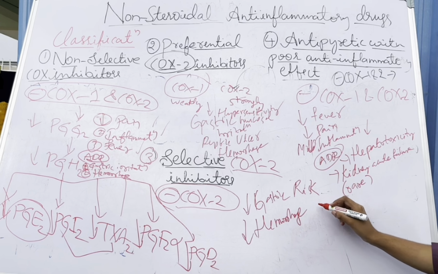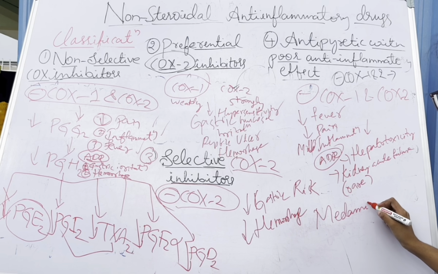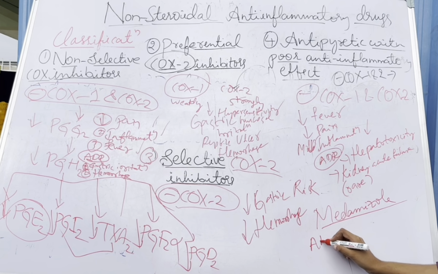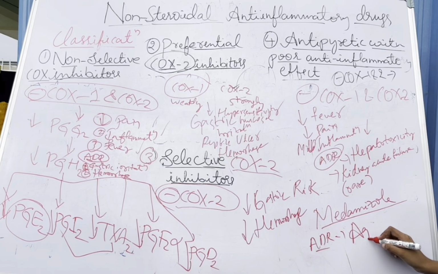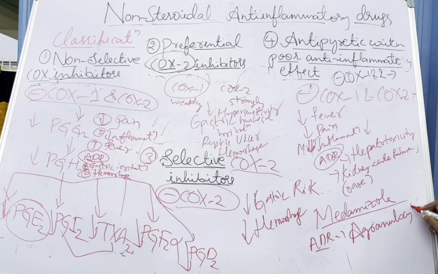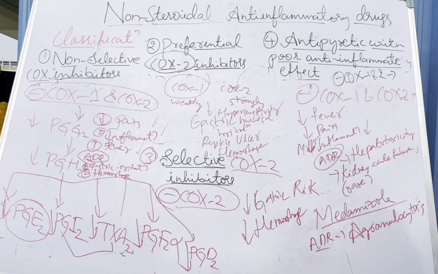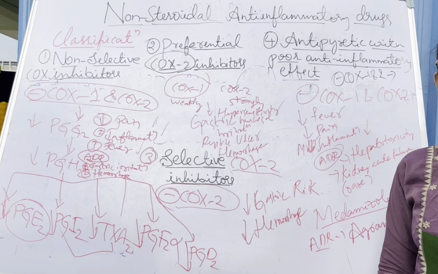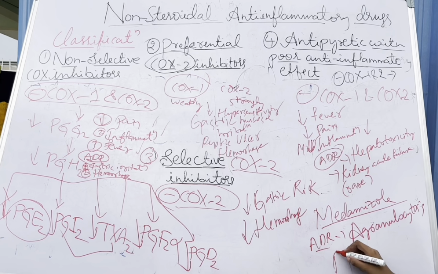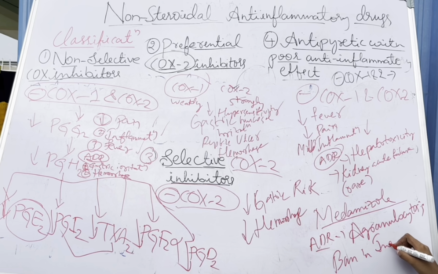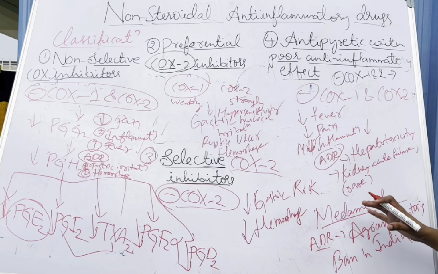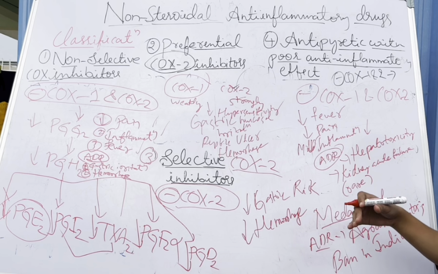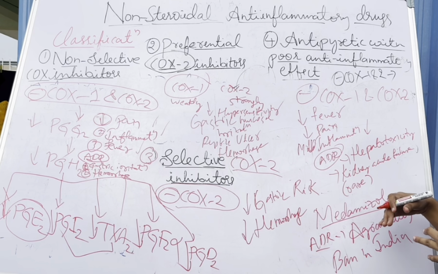And the metamizole. One thing about metamizole is that the major ADR is agranulocytosis. Yes, agranulocytosis, that is a decrease of granulocytes, neutrophils, which lose the capability to fight the antigen. So metamizole is banned in India. It is banned in India for human usage. It can be used for toxicological studies, but for human usage, it is blocked in India.